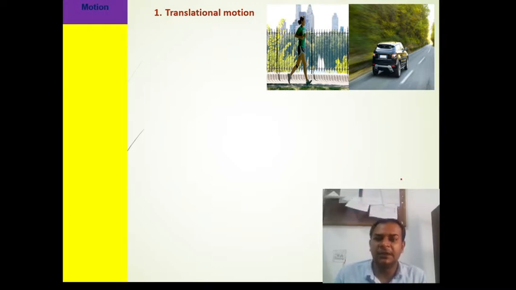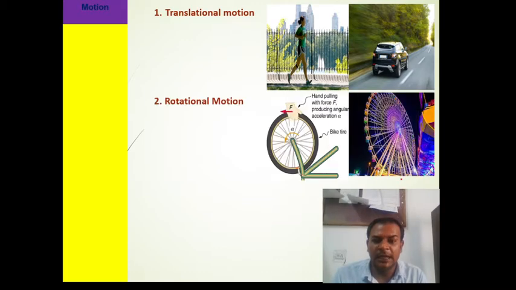Your displacement is just translational; it can be in the form of an arc or a straight line. We also see rotational motion.